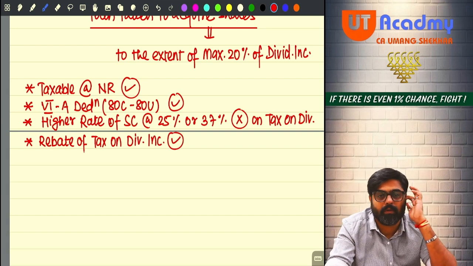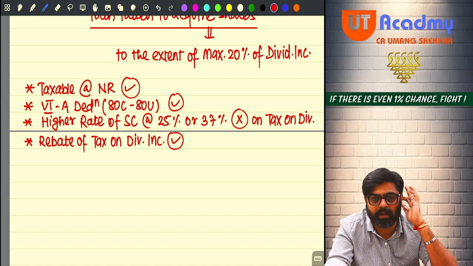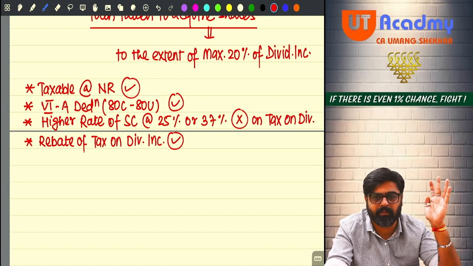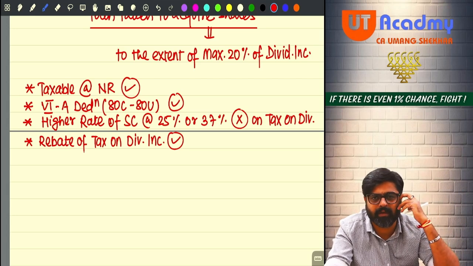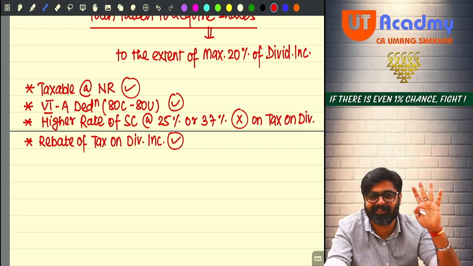Yes. Tax on dividend income can be claimed as rebate, just like other taxes can be claimed. Yes or no? So this was your dividend. That's it. Wait. There is more discussion remaining.